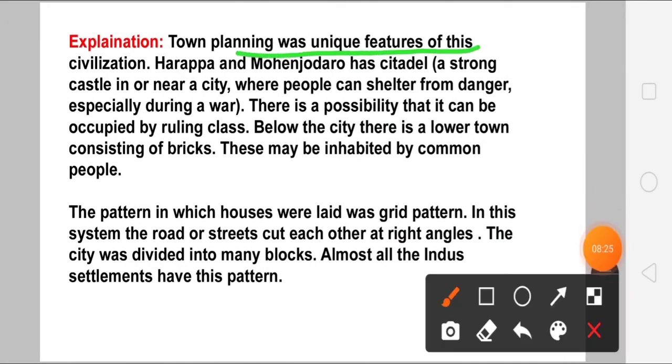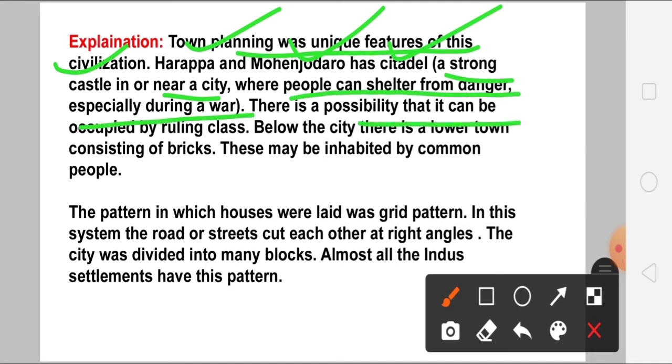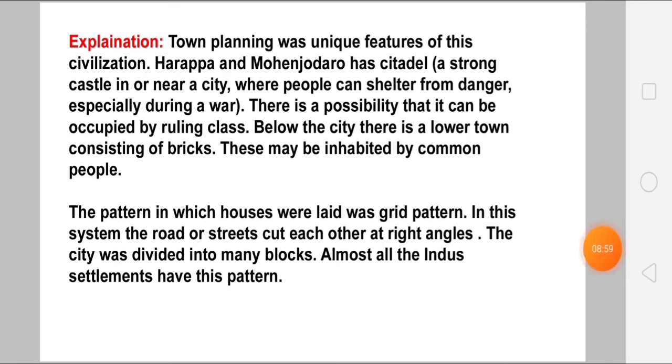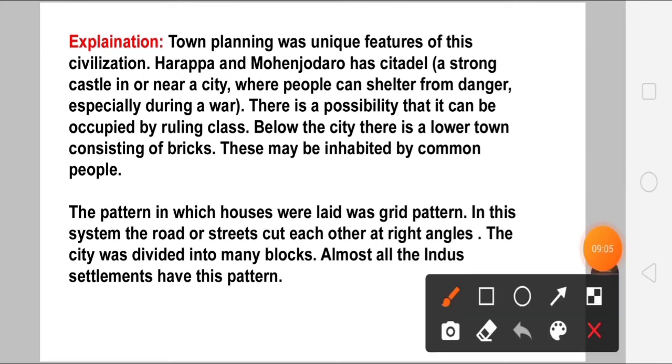Town planning was the unique feature of this civilization, and both Harappa and Mohenjo-daro have a citadel. Remember, citadel means a strong castle in or near a city where people can shelter from danger, especially during a war. We don't find a mention of kings or queens here, but there is a possibility that it was occupied by the ruling class. Below is the lower town, consisting of bricks, inhabited by the common people. Just remember, in the citadel, the upper part, the ruling class or administrators may have dwelt, and the lower town was settled by the common people.